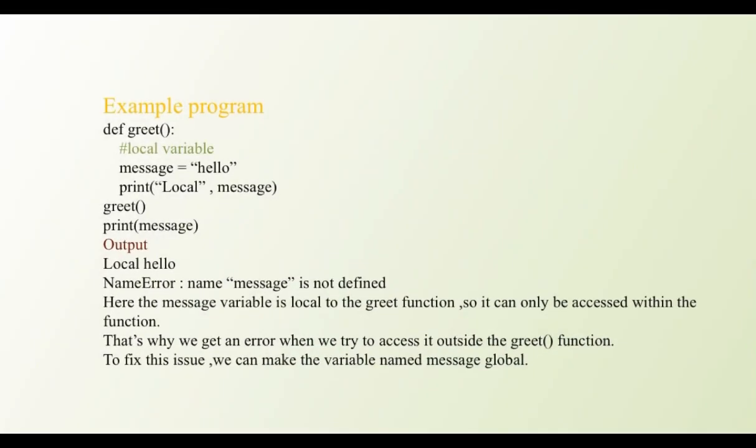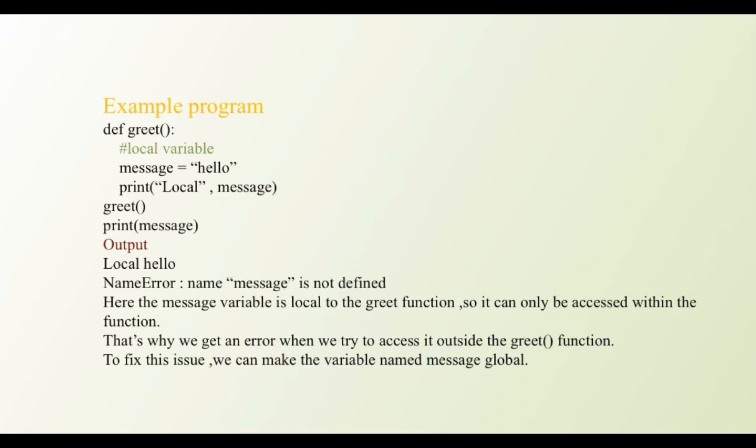Now let's take a look at one example. In this example, we have considered a greet function. In that function, we have declared a local variable named message. Once we tried to print the message inside the function block, we could see that it printed without any errors. But once we tried to print the same message outside the function block, we could observe a name error.